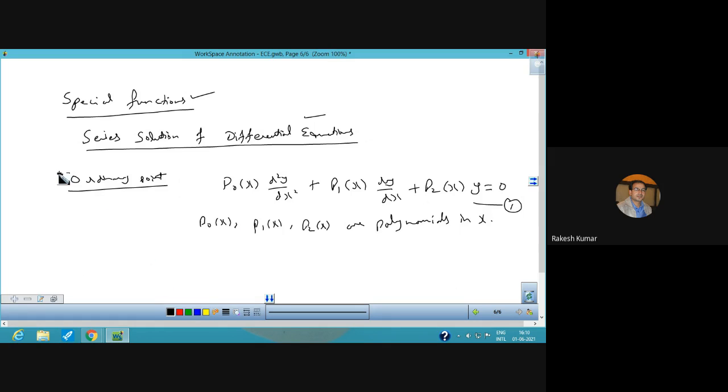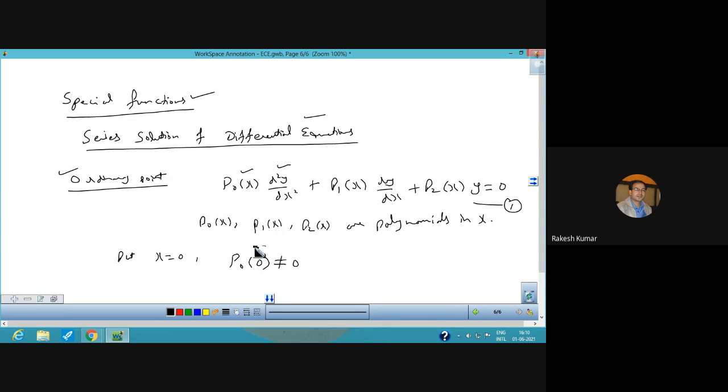And what is the meaning of ordinary point? Understand the meaning. Suppose we put x equal to 0, and we get P0(0) not equal to 0, that is, the first coefficient of the highest order derivative, the second order derivative, which is P0(x).